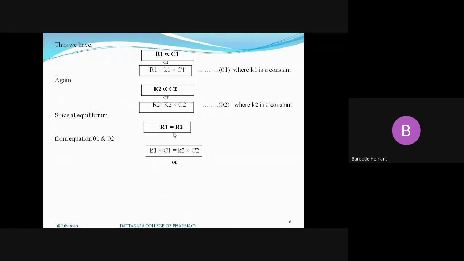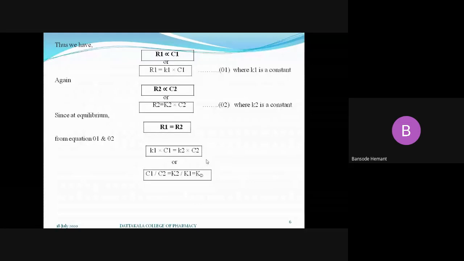Or by another simple mathematical operation, if you change sides from LHS to RHS and RHS to LHS, C1 upon C2 is equal to K2 upon K1, which is equal to KD. This is just a simple mathematical operation to take similar terms to one side.